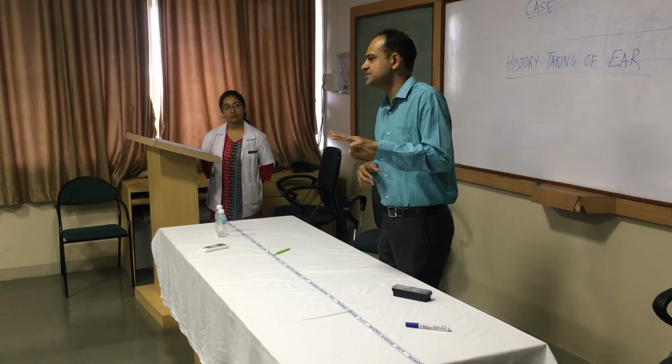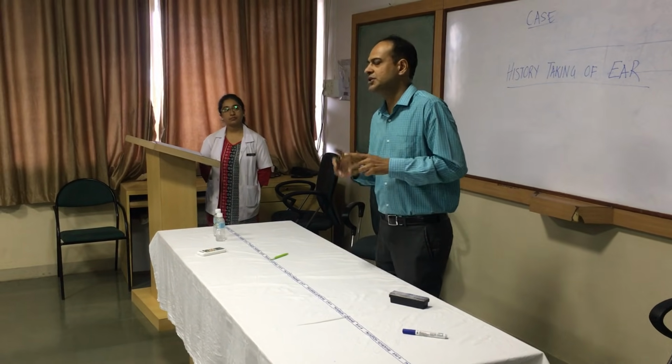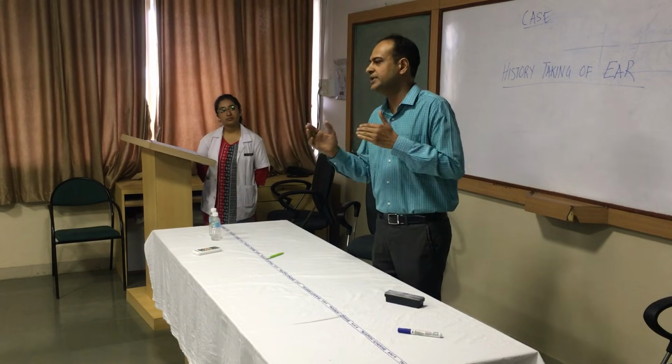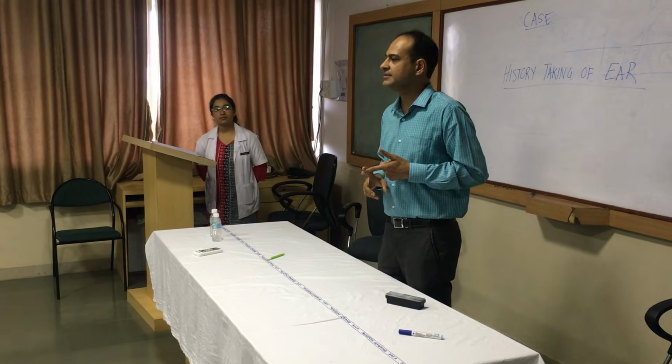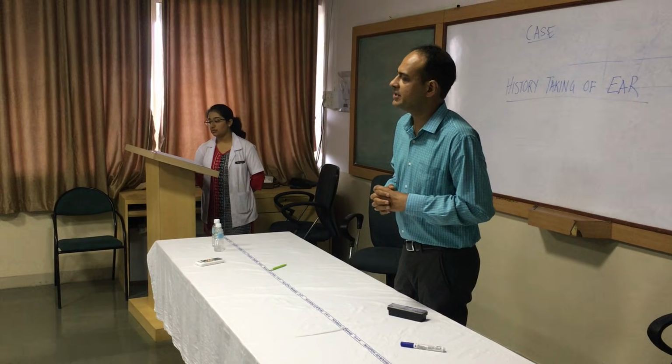So in these three conditions, that is otitis media with effusion, Meniere's disease, perilymph fistula, the OME is the one which has got fluctuant conductive hearing loss. Meniere's and perilymph fistula will have fluctuant sensory neural hearing loss.